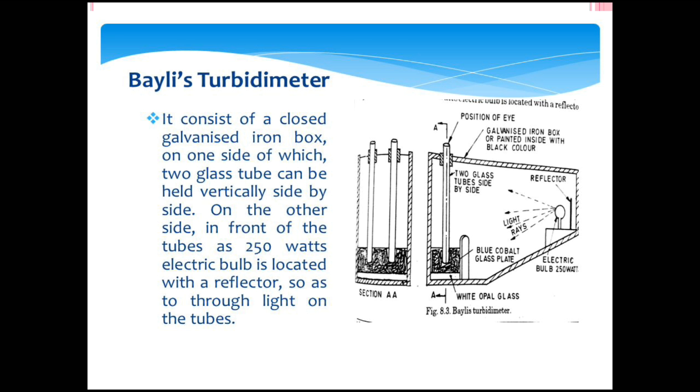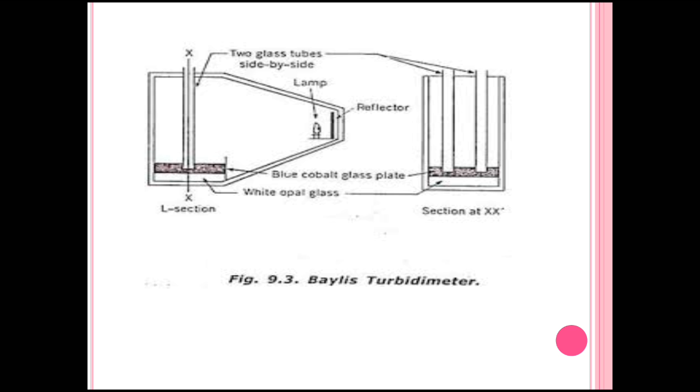Whenever the circuit is started, this light is reflected on the glass tubes. This is the Baylis turbidity meter. We have seen that two glass tubes are inserted in our sealed iron box.